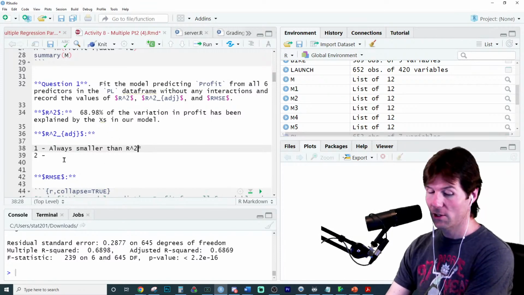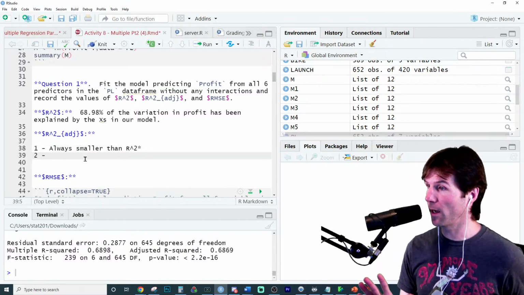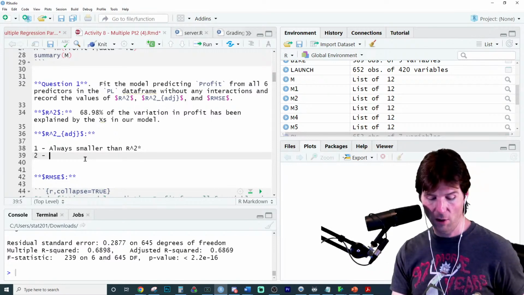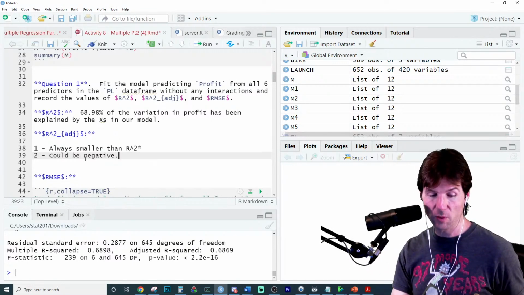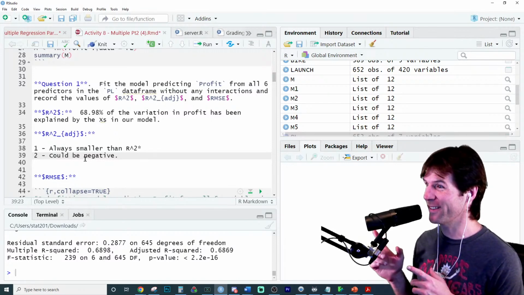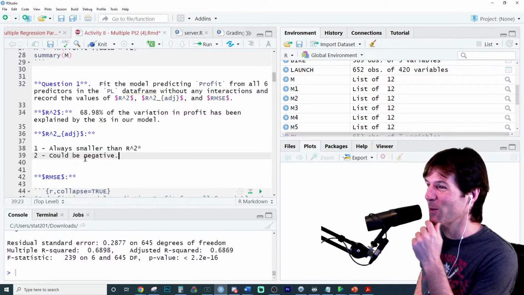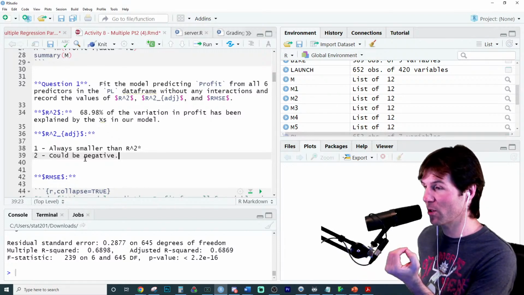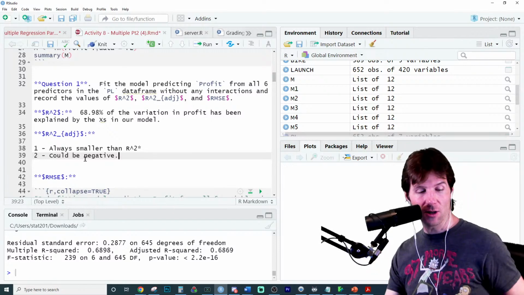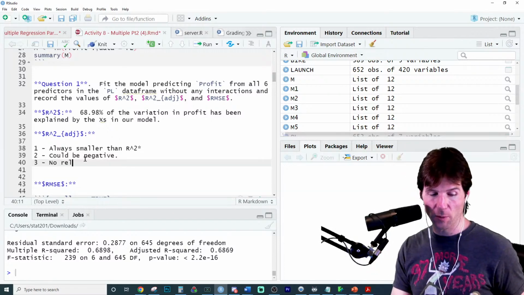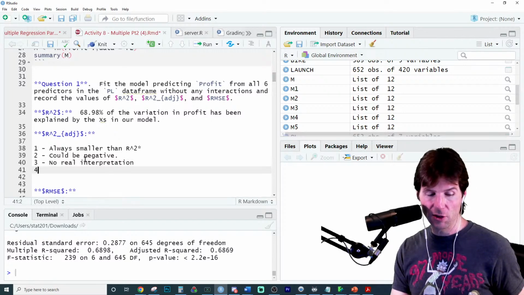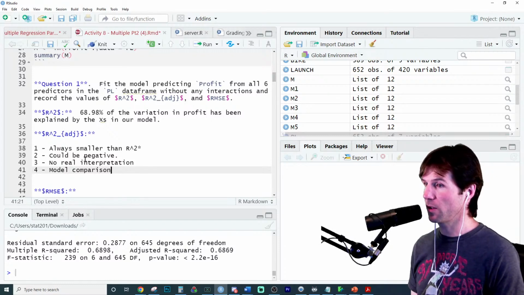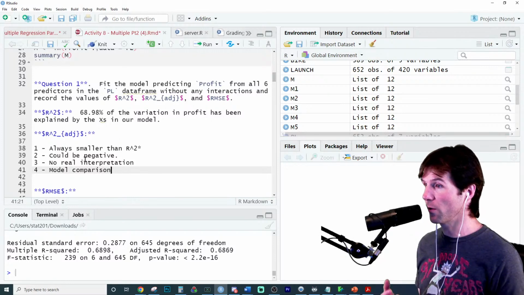Yes, R squared. So now also we have that R squared adjusted could be negative. Because remember, the smallest value of R squared, I almost did it again, the smallest value of R squared is 0. So if R squared adjusted is always smaller than it, then it could be negative. It also has no real interpretation. It is used for model comparison. So it fairly compares multiple models. Like if you have a model with a lot of variables versus a model with few variables, that's a fair comparison of two different models.